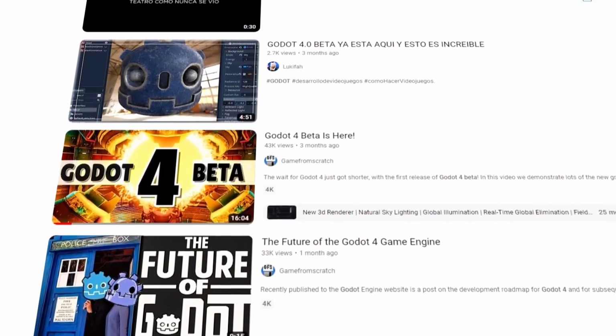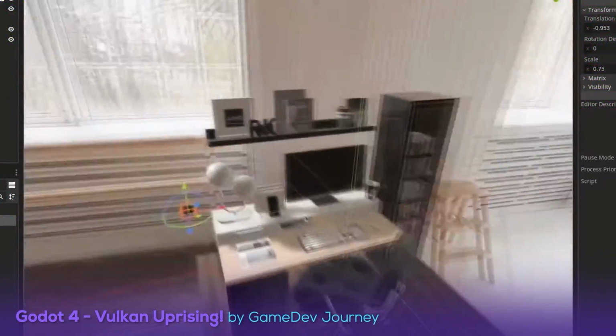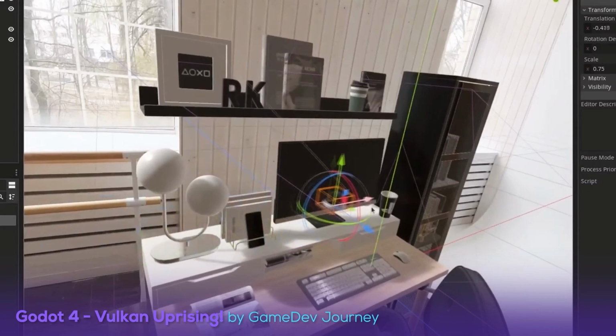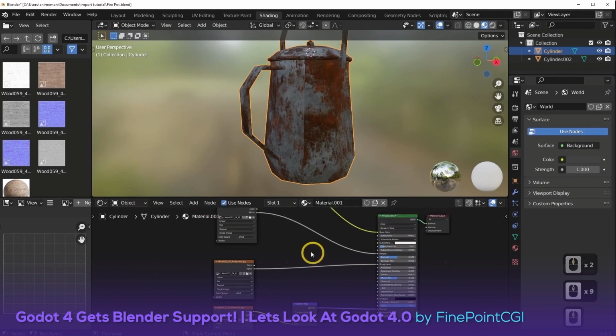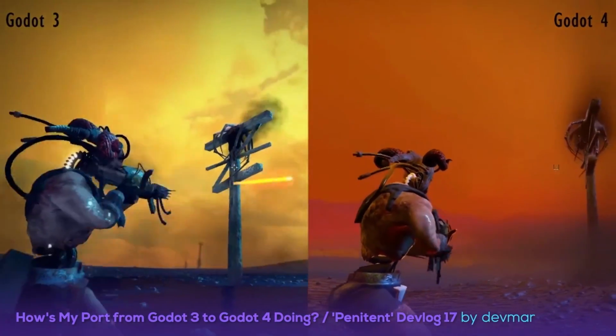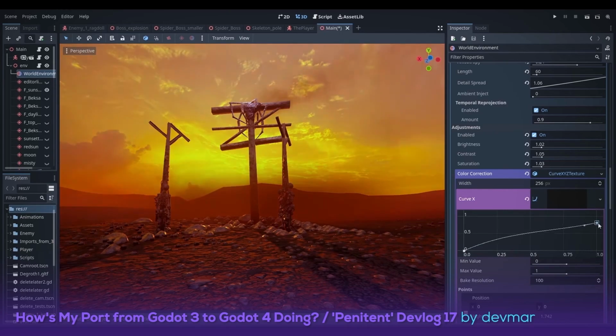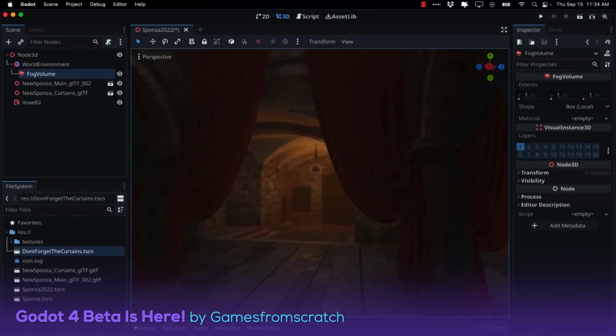Some great YouTube videos about Godot 4 you can watch right now include Godot 4, Vulkan Uprising by Game Dev Journey. Godot 4 gets Blender support. Let's look at Godot 4.0 by Finepoint CGI. How's my port from Godot 3 to Godot 4 going? Penitent Devlog 17 by Devmar. And Godot 4 Beta is here by Game From Scratch.